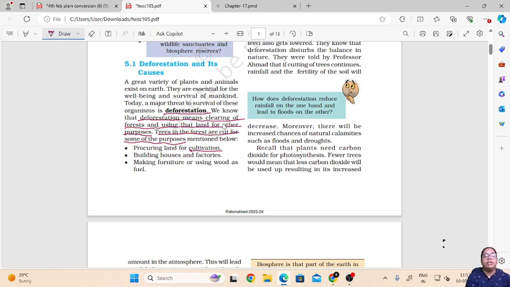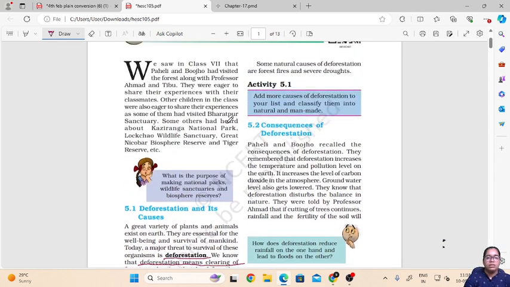So they again go for deforestation, that is, a large land of forest with tall trees is cut, and the trees are used for making furniture, and the wood is used as fuel. Many tribal people who live in the forest use wood as fuel and to build their houses. So these are some reasons why deforestation is done.